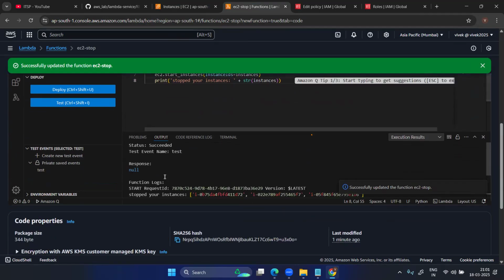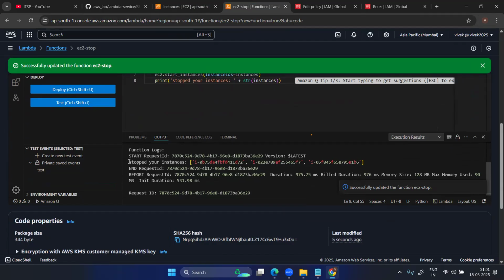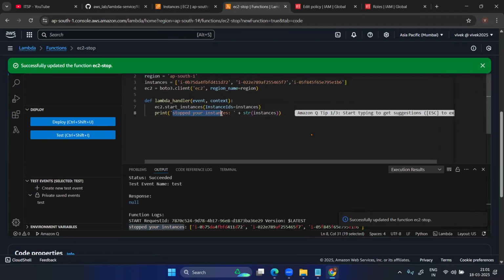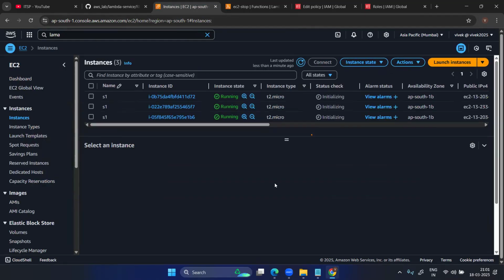Now here you can see the test output says stop, your instance is stopped. Why? Because I'm printing stop, but you can change the message to whatever you want. Just refresh it here. Running perfectly.